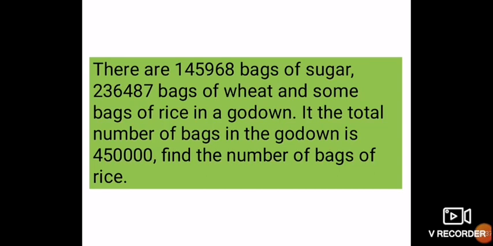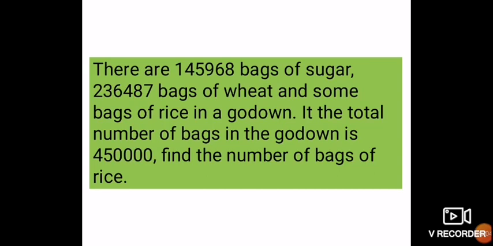So in addition what you will do? First you will write number of sugar bags, that is 1,45,968. Then next statement will be number of wheat bags, that is 2,36,487.